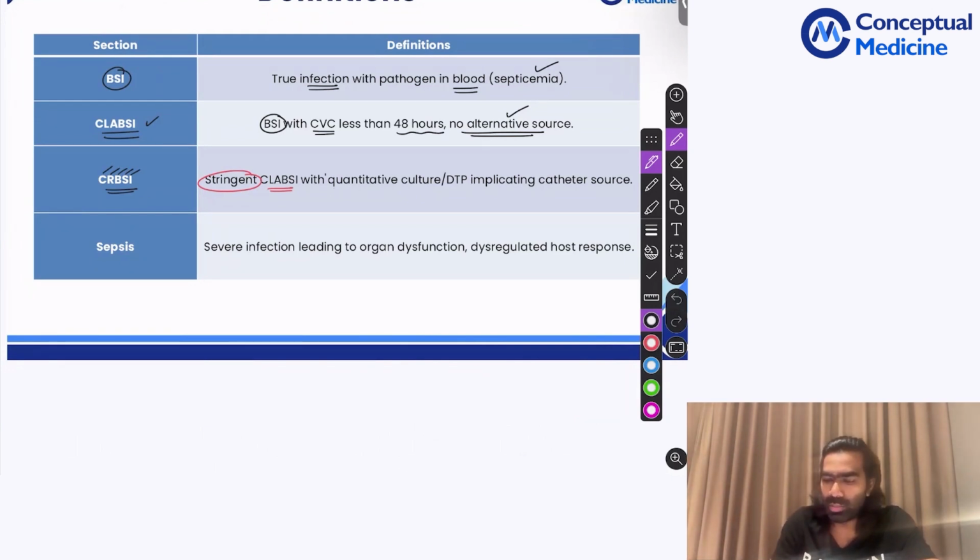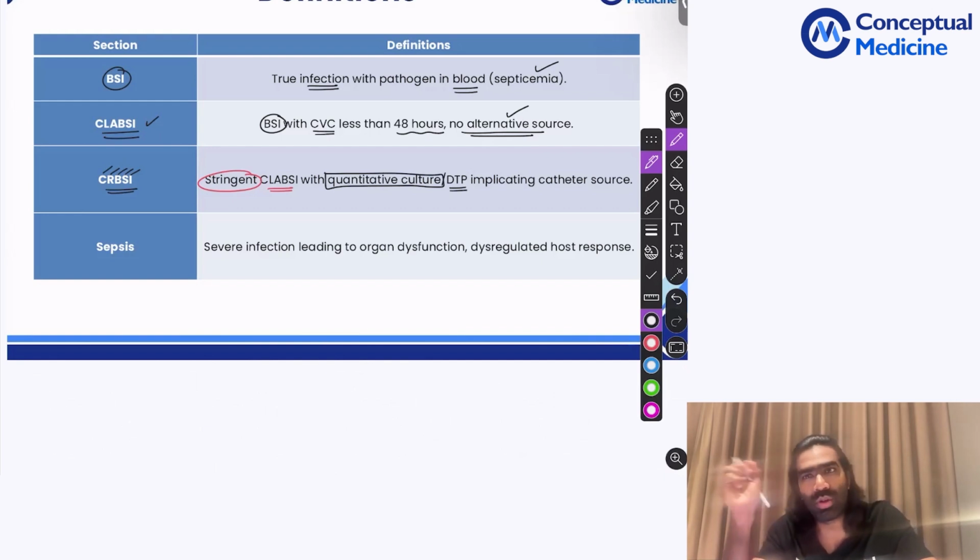For that 100%, you have to have quantitative cultures. We should see what is the load of organism in the blood. And we see something called differential time to positivity. That's called DTP. How fast the reports are tending to be positive. All those things are going to tell you that catheter is the source of infection that you're seeing in the blood. So this is a very stringent criteria.